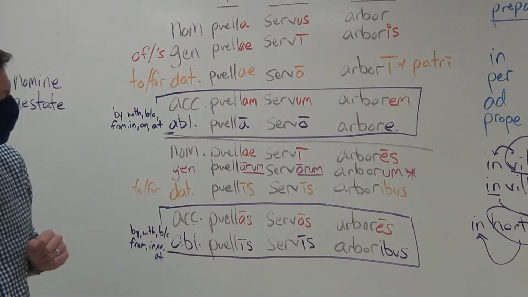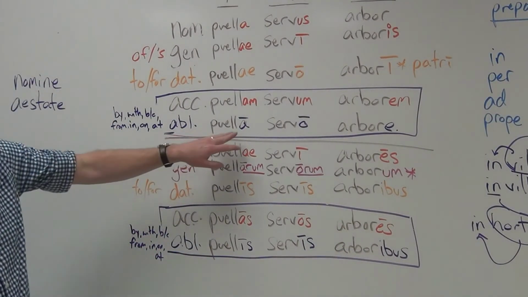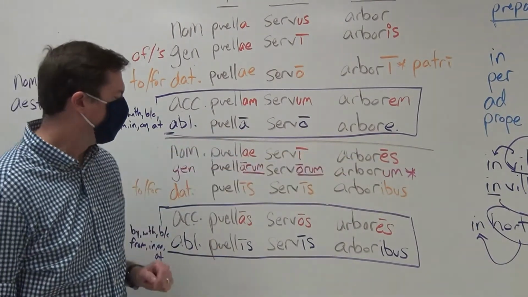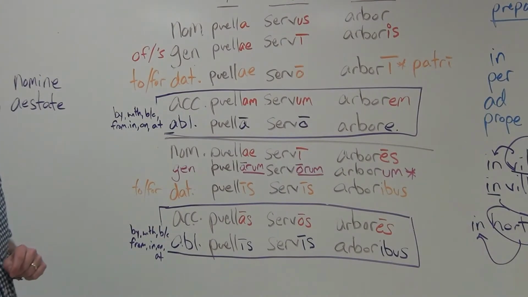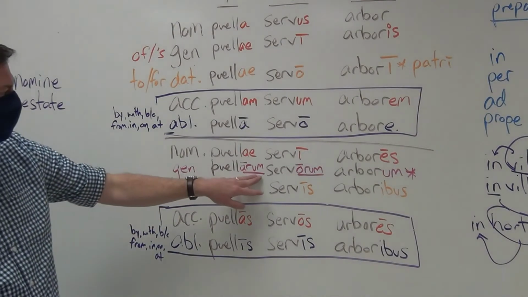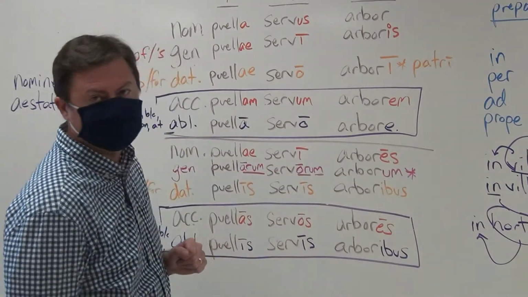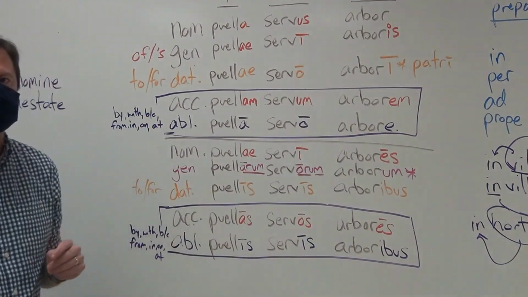Likewise, look at the ablative pattern. Singular letter, singular letter, singular letter. And, obviously, in the genitive plural, do you see UM? Yeah. UM, UM, and so forth and so on. So there are patterns to be had.